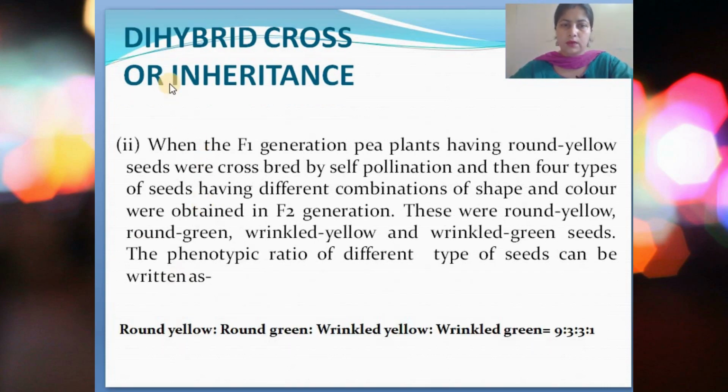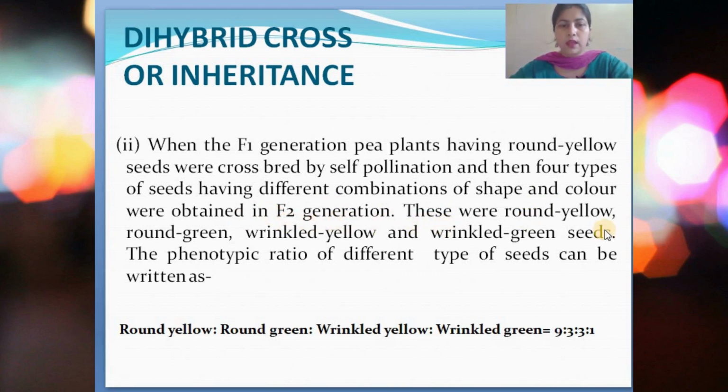So continuing with our dihybrid cross or inheritance, in the second step what Mendel did was, when the F1 generation pea plants having round yellow seeds were crossbred by self-pollination, 4 types of seeds having different combinations of shape and color were obtained in the F2 generation, or the second generation.